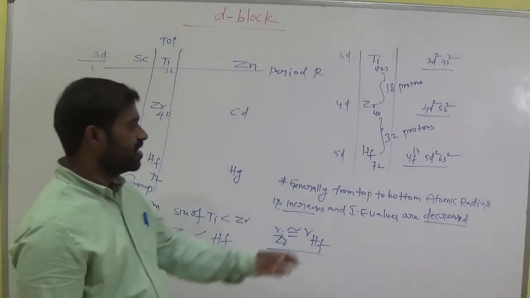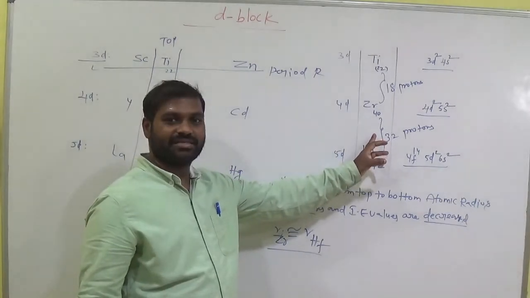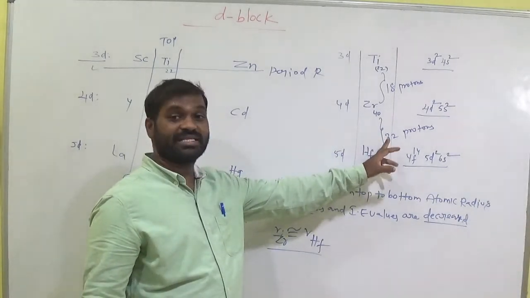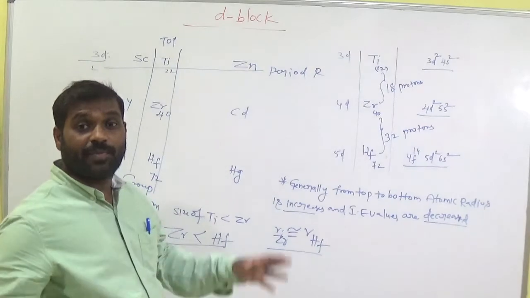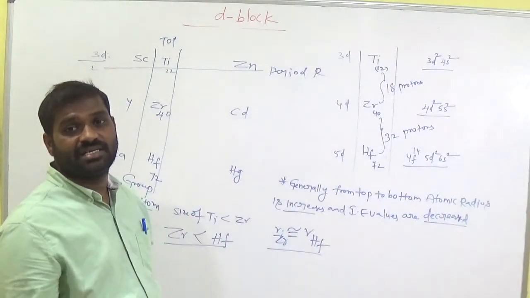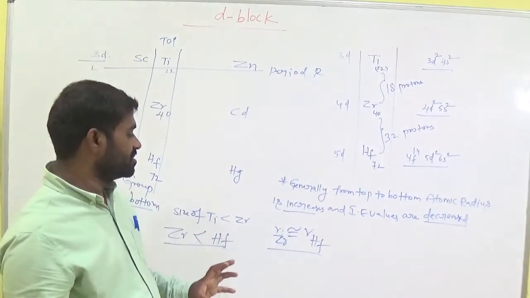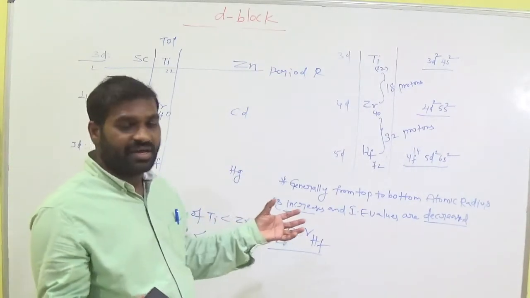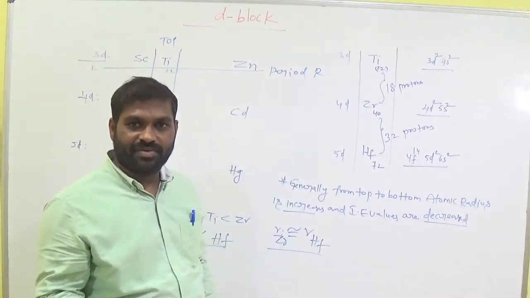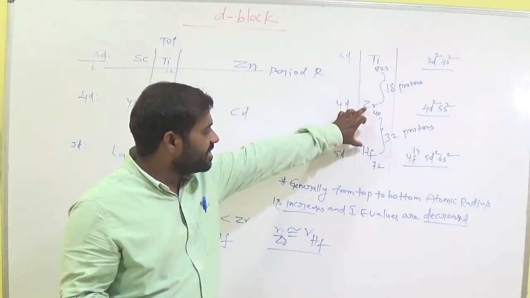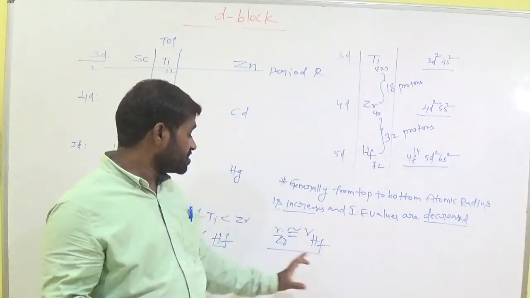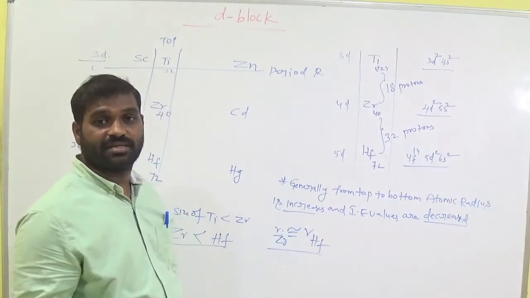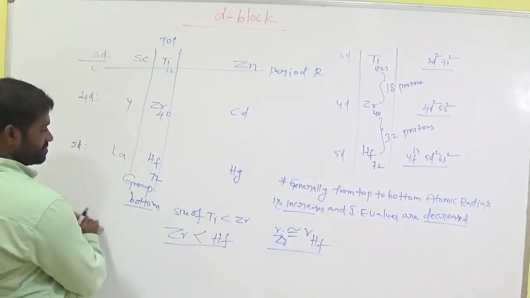Why? Because nuclear charge is high here. How many protons are added here? 32 protons. The number of positive charges in the nucleus increases. Due to that phenomenon, the radius does not increase much when compared with zirconium. So the radius is almost similar for both here. Okay, keep it in our mind.